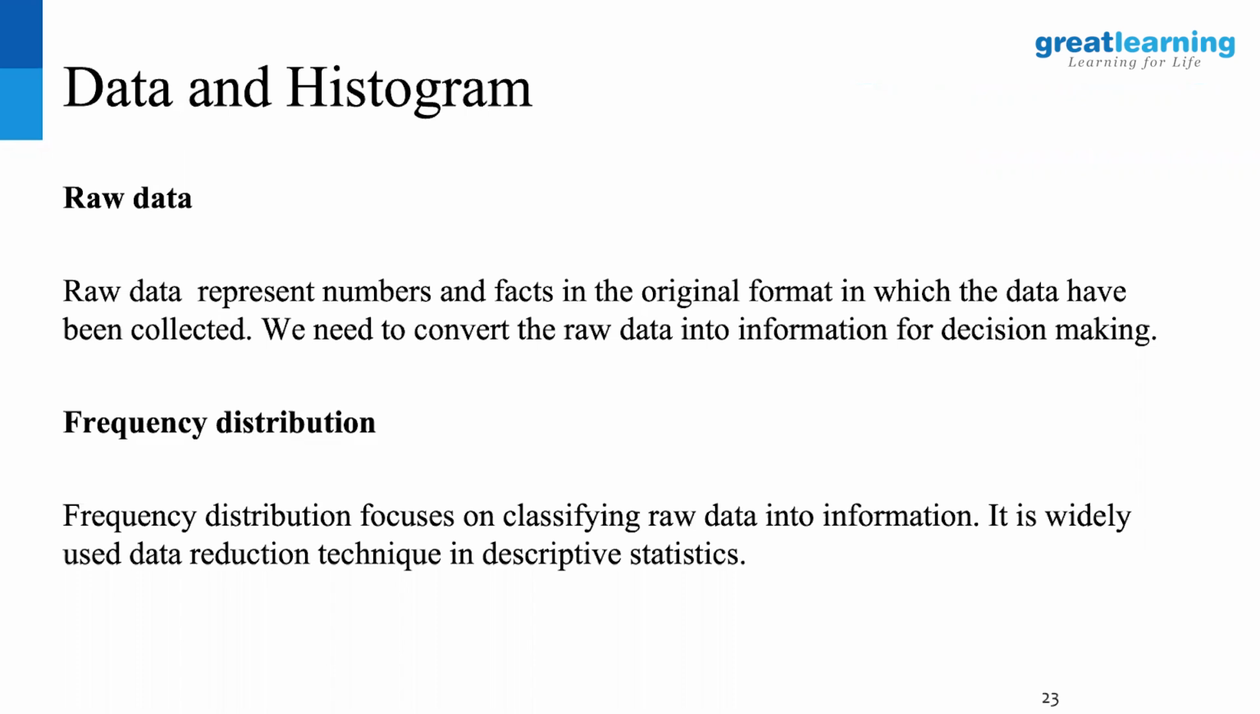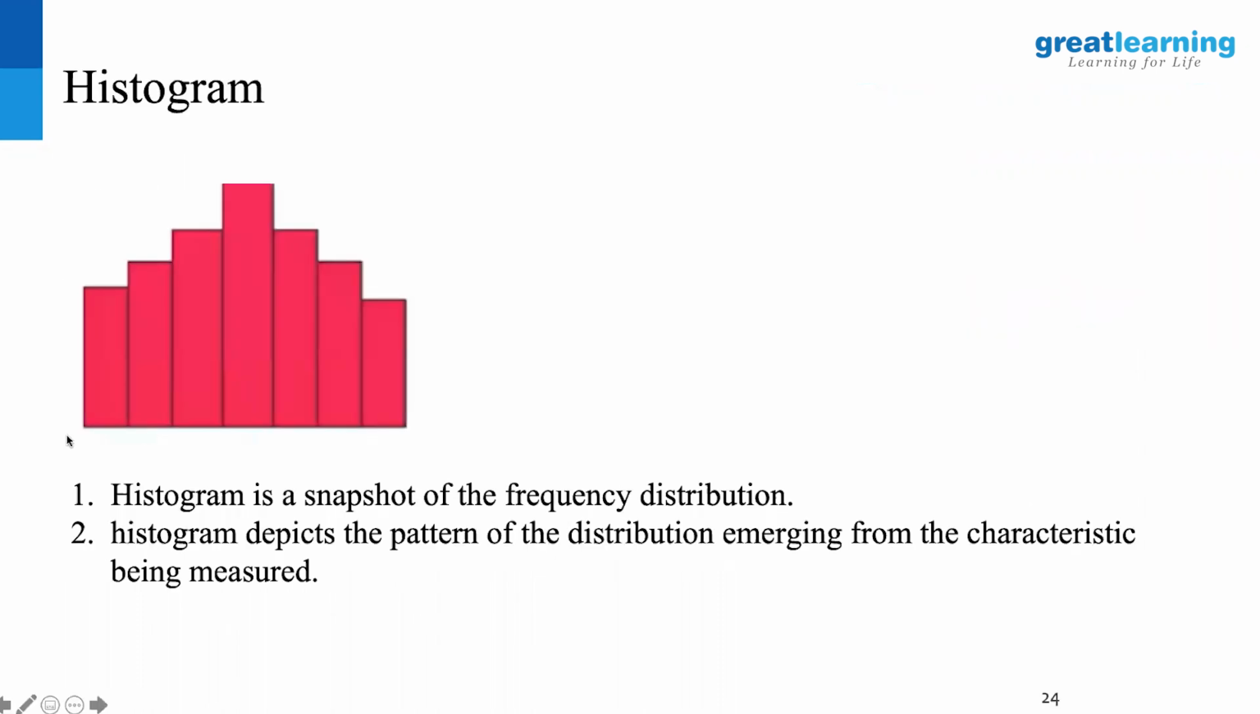And to do that transformation of raw data to information, the basic technique that we use is frequency distribution. So frequency distribution focuses on classifying raw data into information. It is used as a data reduction technique simply. Let's say how many people have got 0 to 10 marks, 10 to 20 marks, 20 to 30 marks, 30 to 40. Like that, if I create 10 classes and distribute all the marks for the 100 students across these buckets, then that gives me a histogram.